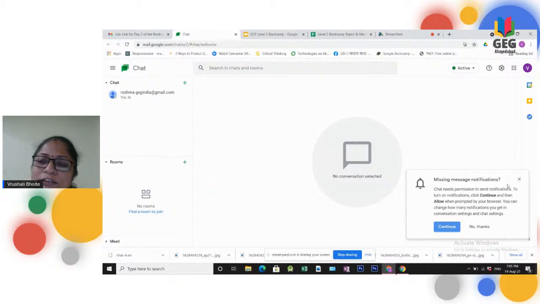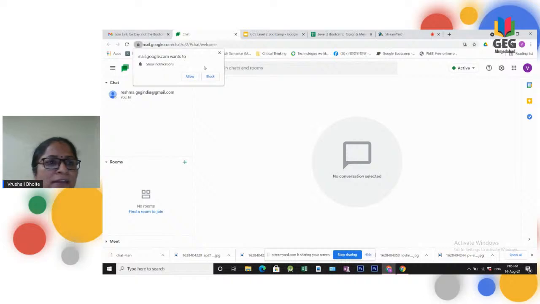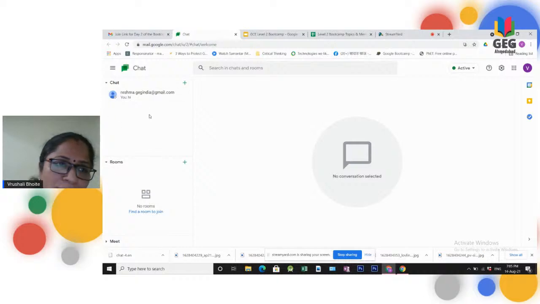Here one notification is coming that chat needs permission to send notifications. If you want to chat with a person but the person is not online, the notification will go to their email saying you have sent a message. I will click on continue. Then, on the left side, it will show three options. Chat means one-to-one chat. Rooms is where you will create rooms for group chat. And directly from here, the Meet video conferencing option is also there.